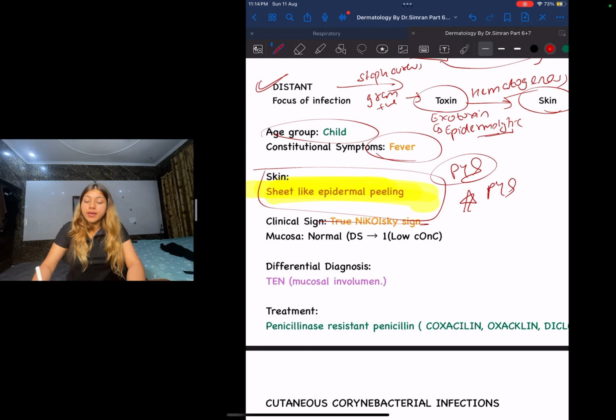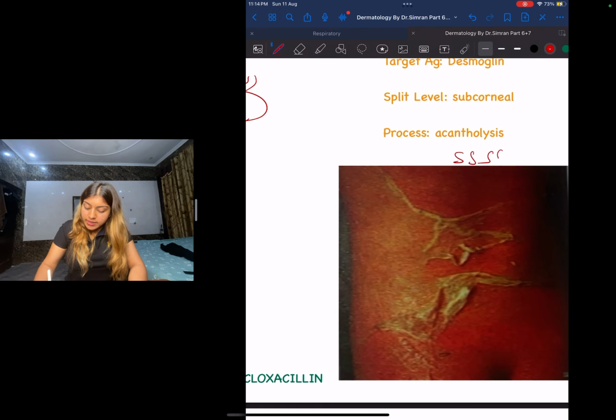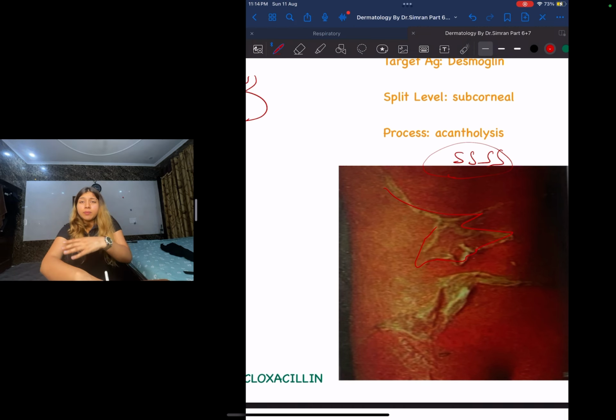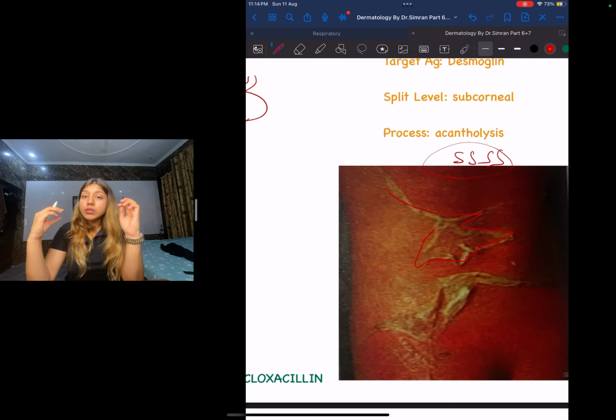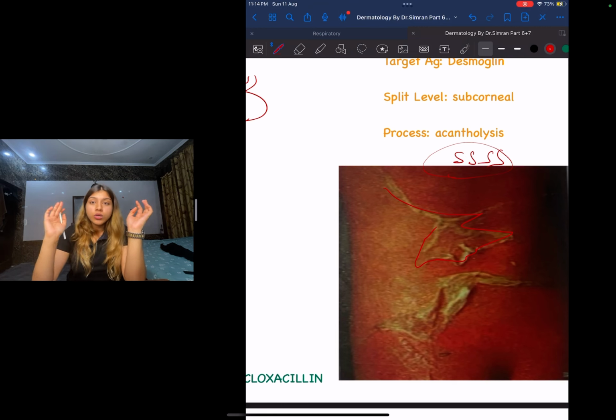Okay, remember this. Now guys, see, this is the picture of your SSSS. You guys can see this sheet-like appearance. You can see that skin is just peeling off. You guys remember when we were small, we used to put Fevicol or Fevikwik over our hand, which would keep peeling, and the sheet-like appearance used to come. So remember something like that. That is how SSSS is going to look like.